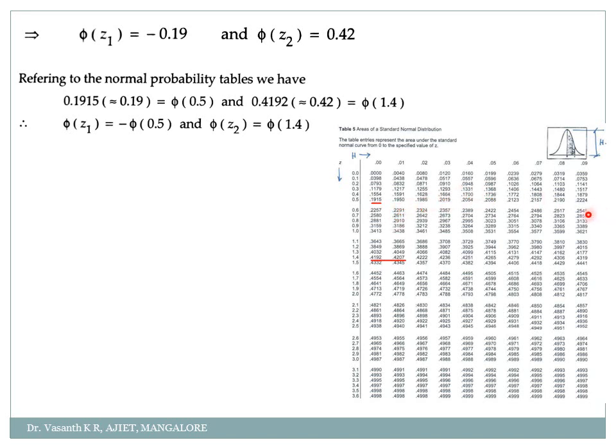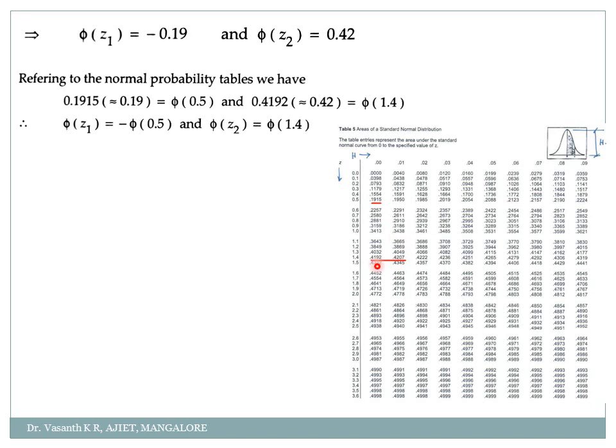You check in your table where 0.42 is. So where is 0.42 here? Can you just find it? 0.42. Yeah, it's over here. See, 0.4192 or 0.4207.